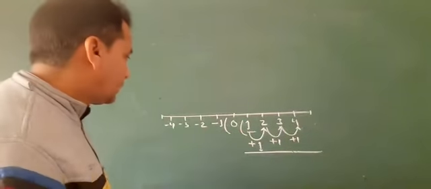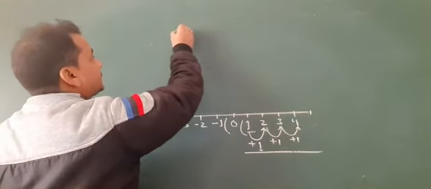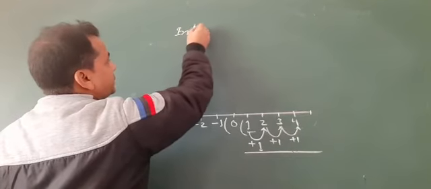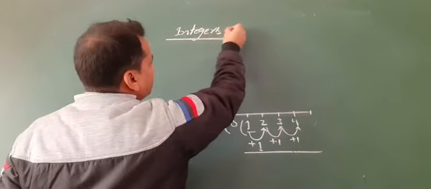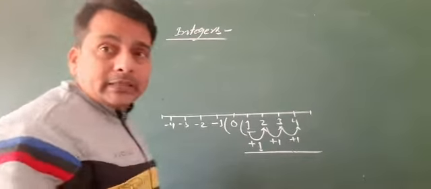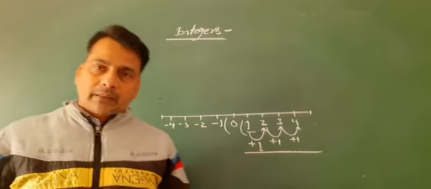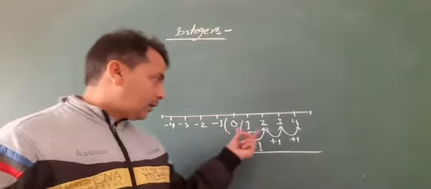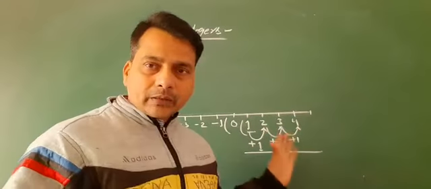And the next term is integers. According to the definition of integers, all the positive, negative and 0 numbers are represented on the number line.